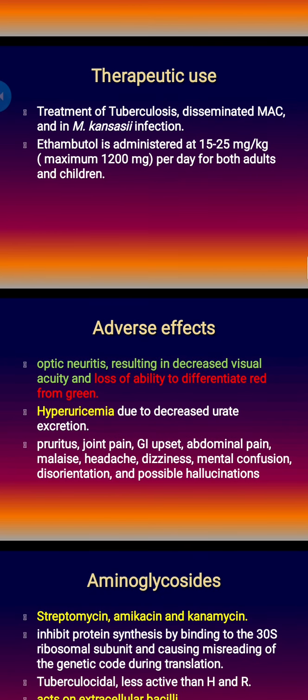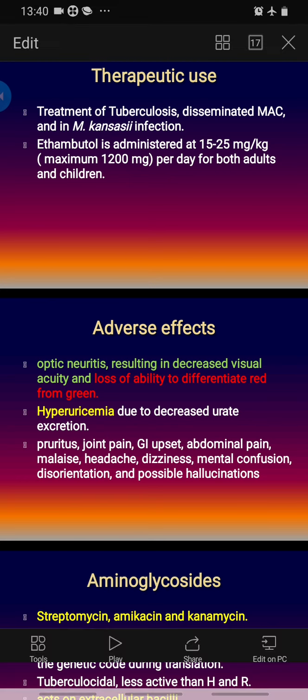Adverse effects, the adverse effect which we must know, that is optic neuritis, and it is manifested by impaired color blindness. That is manifested by color blindness. There is loss of ability to differentiate red from green, and also it results in decreased visual acuity. So decreased visual acuity and also red-green color blindness, optic neuritis.